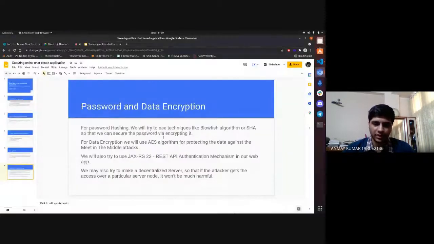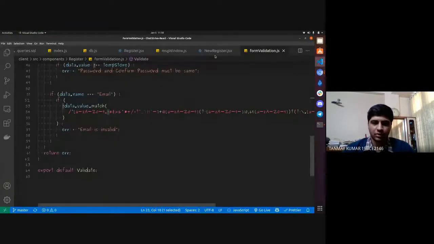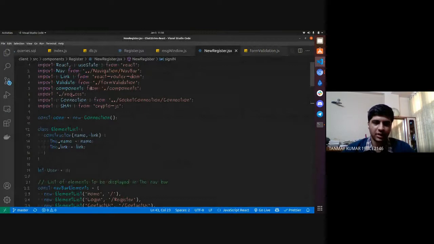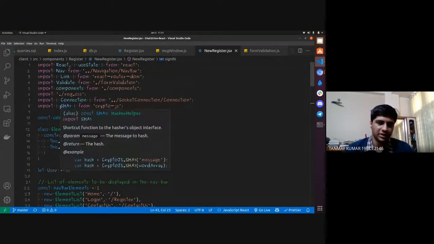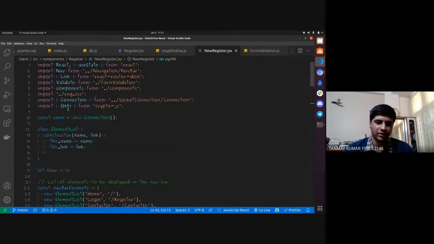So over here it must be hashing, but still. Okay, so over here for the new register part, I'm showing this component as an example. Here you can see for SHA-1, I'm using SHA-1 from the API Crypto.js. These are the APIs that are already available by JavaScript, by React module.